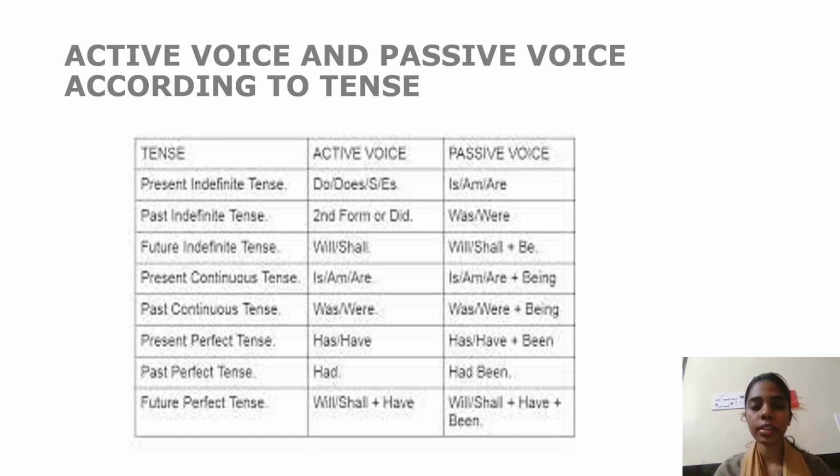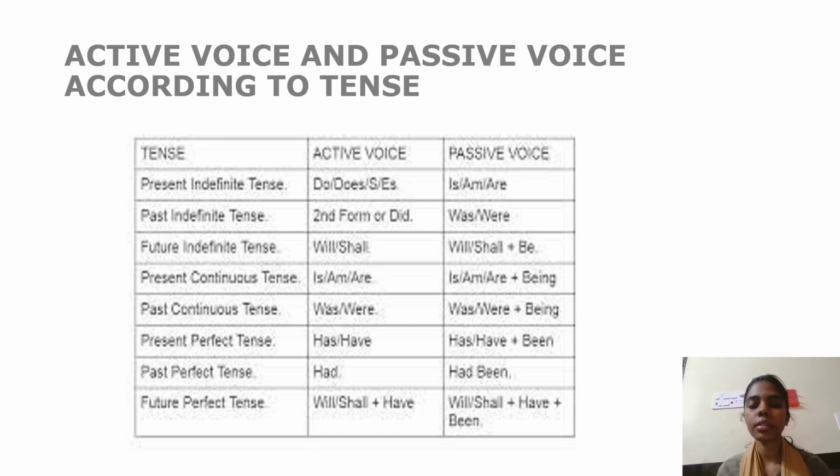Future indefinite tense. Active voice: will or shall. Passive voice: will or shall plus be. Present continuous tense. Active voice: is or am or are. Passive voice: is or am or are plus being. Then past continuous tense. Active voice: was or were. Passive voice: was or were plus being.